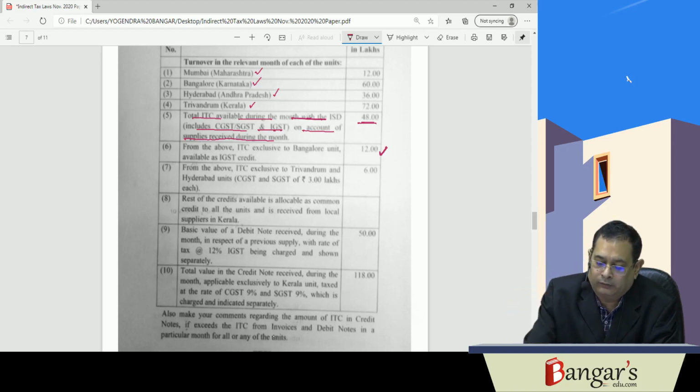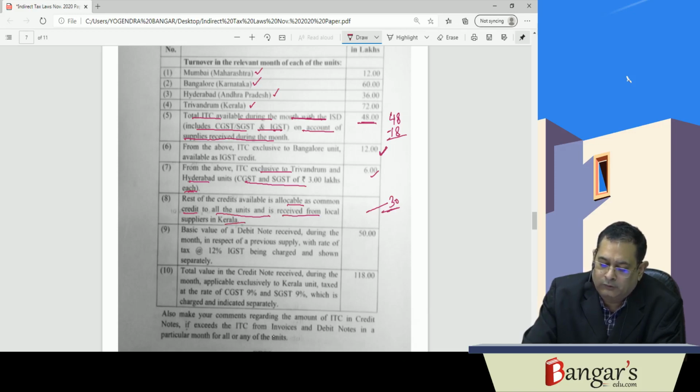Then ITC exclusive to Trivandrum unit and Hyderabad unit, that is 6 lakh, which includes CGST and SGST of 3 lakh each. So here the distribution to Trivandrum unit will be CGST and SGST, and to Hyderabad unit, it will be as IGST. The rest of the credit, 48 minus 18, that is 30, is allocable as common credit to all the units and is received from local suppliers. So CGST and SGST has been charged, and this is to be distributed to all the units.